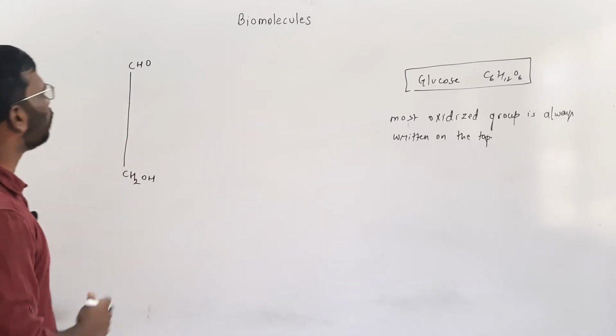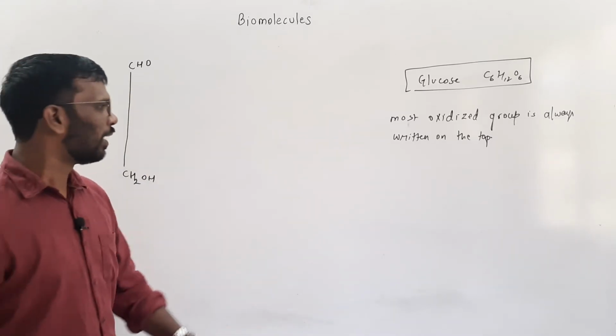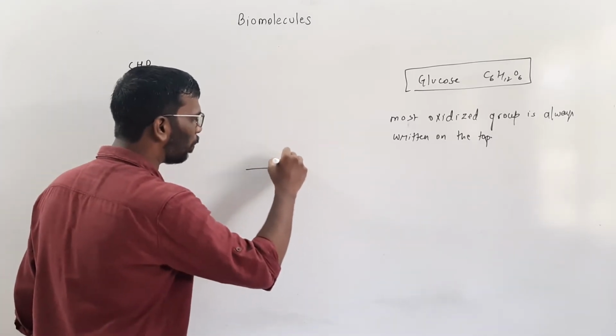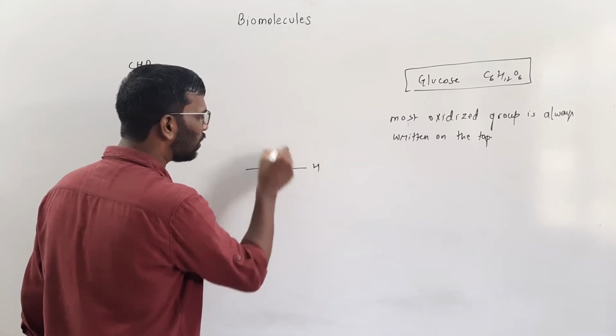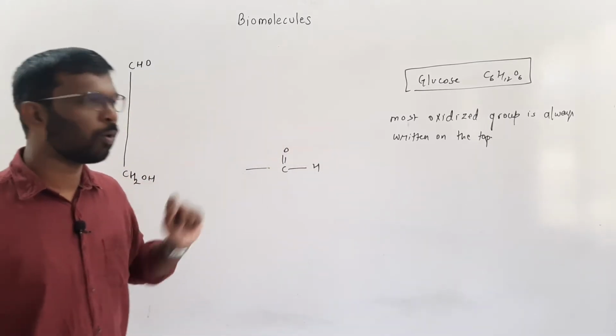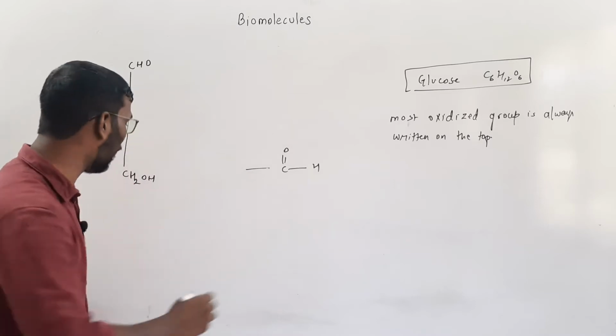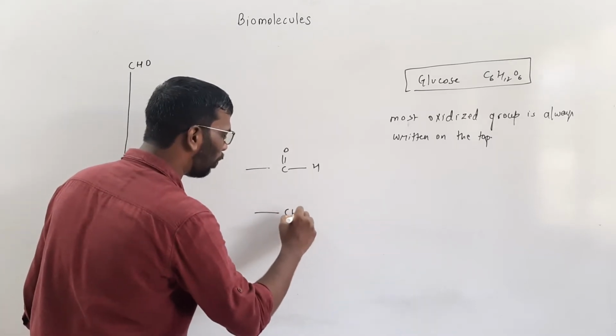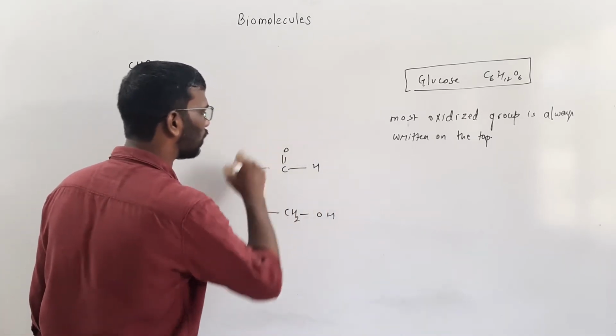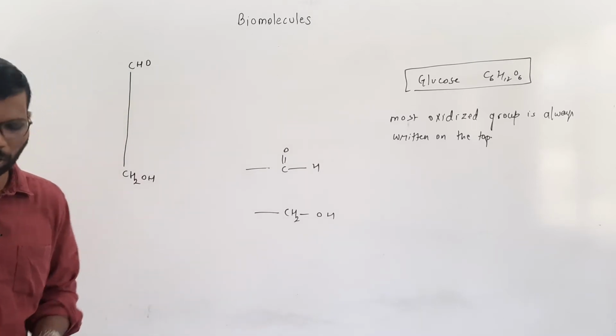Now, how did I come to know that this is the most oxidized? See, here this is an aldehyde group, right? So this has a double bonded oxygen. Double bonded oxygen is considered to be more oxidized than a single bonded oxygen. So the aldehyde group is written on the top.